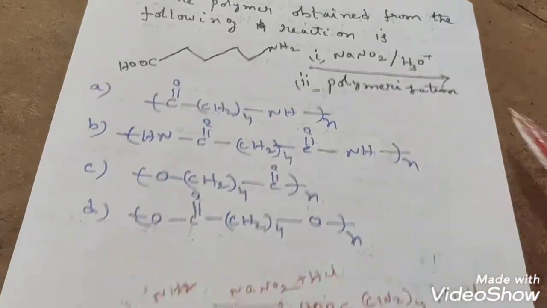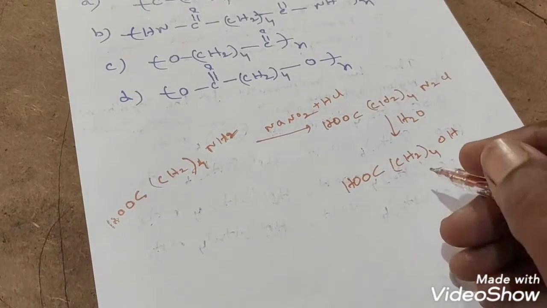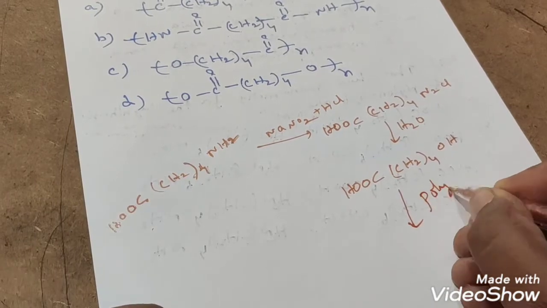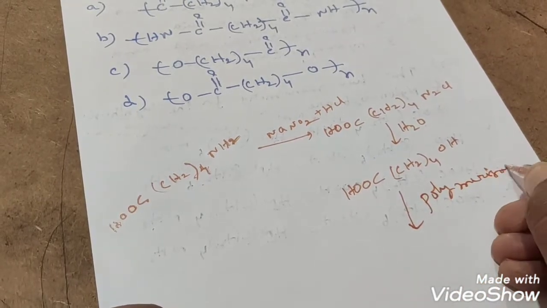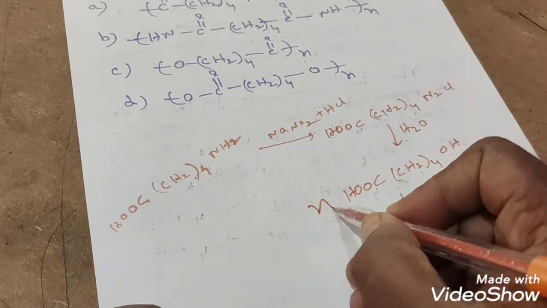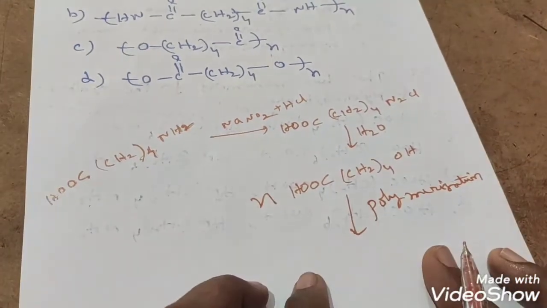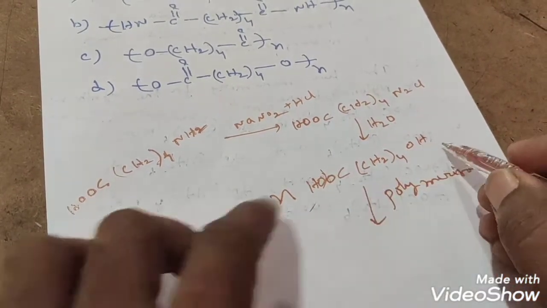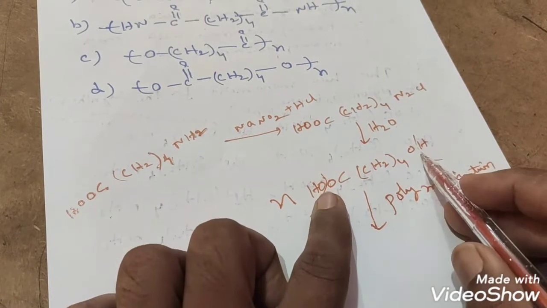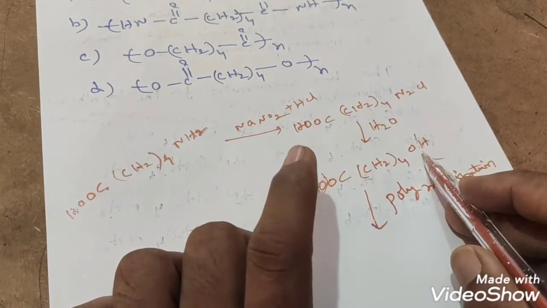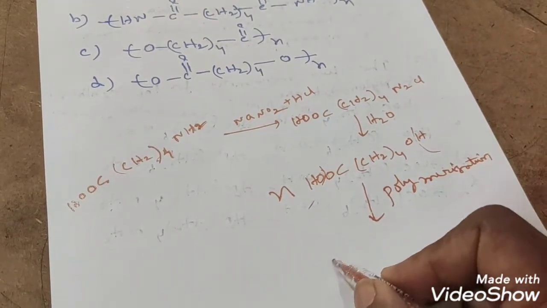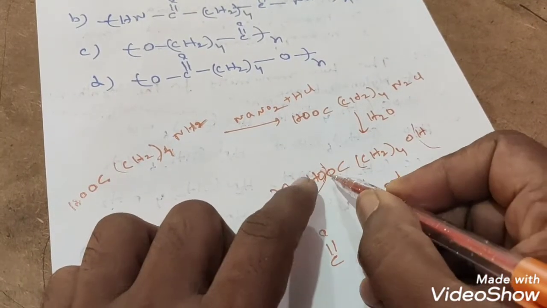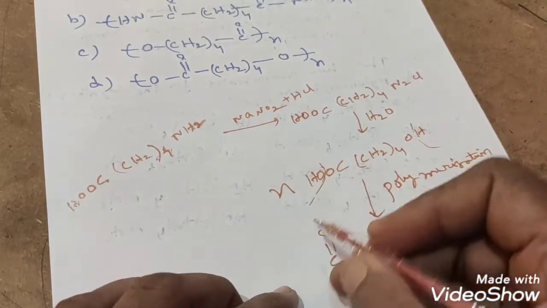This compound on polymerization, what will it give? We have to identify. Polymerization means we have to take n moles of this compound. On polymerization, what will happen? Here one of the OH groups will be removed as a water molecule, and here one of the hydrogens will be removed as a water molecule. Correct or not? So that's why here C double bond O is there as it is, that is CO. Here OH is removed, which means this will be joined with another molecule of this one.